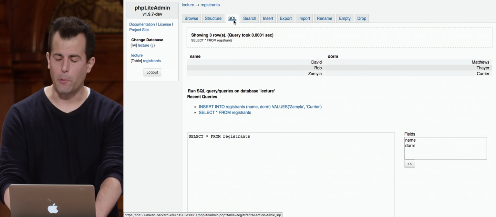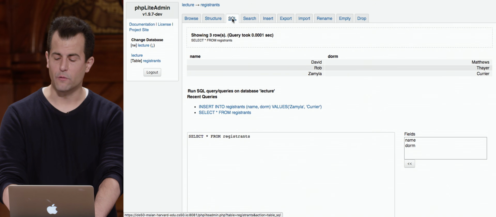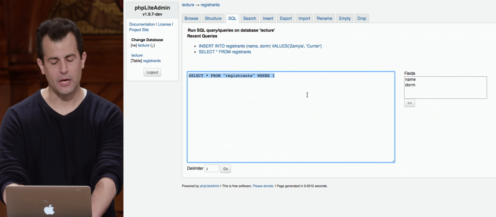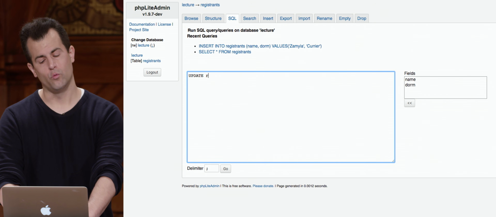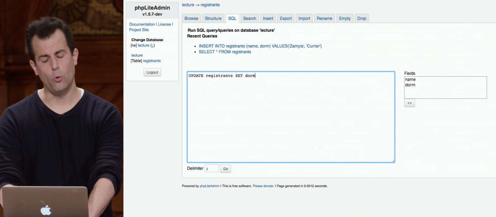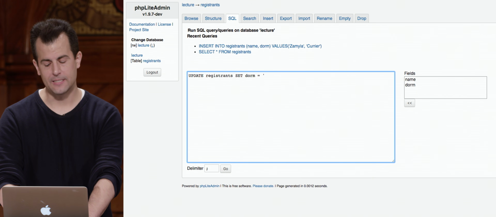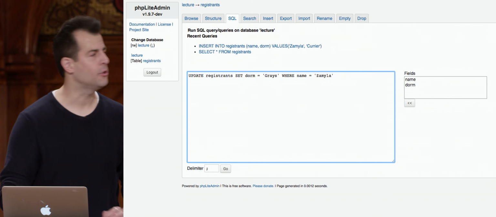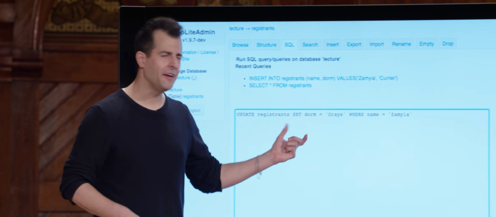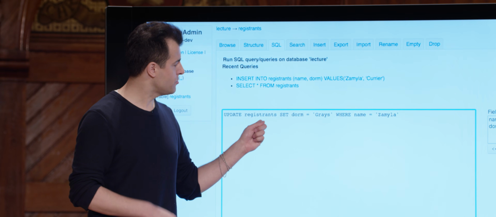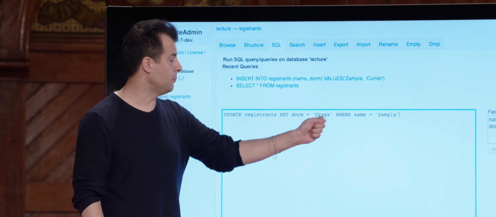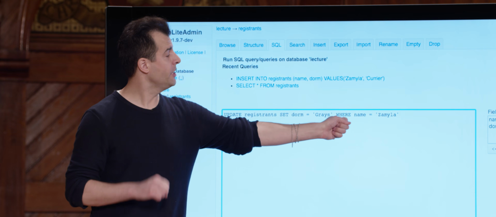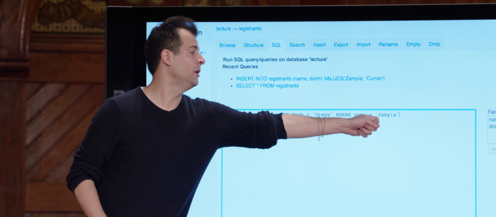Now let's go ahead and do this. Suppose that Zamila moves to a different dormitory. And let's go ahead and type this. Update registrants set dorm equal to, let's say, Grays, where name equals, quote unquote, Zamila. And this is what's particularly nice about SQL. Even though the syntax is a bit new and some of the keywords are certainly new, you kind of just say what you mean. So update the registrants table, setting the dorm field or column equal to Grays, not for everyone, only where the name field or column equals Zamila.